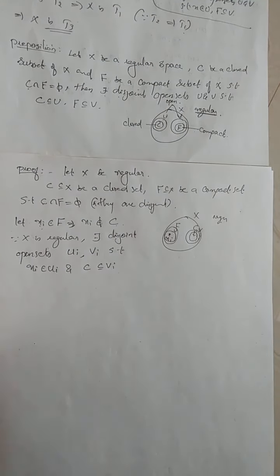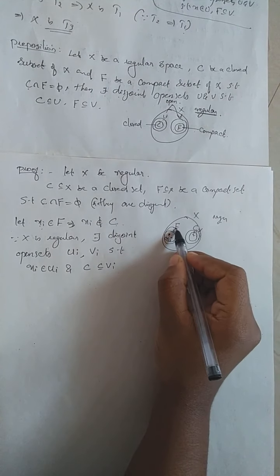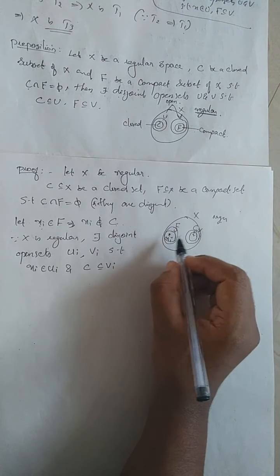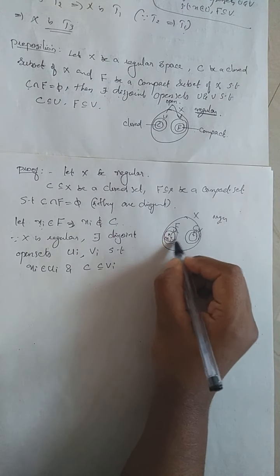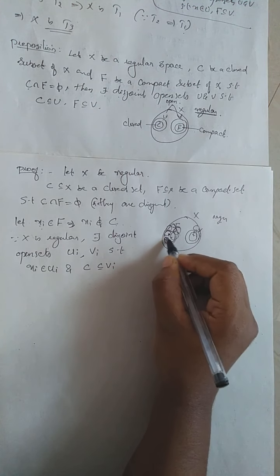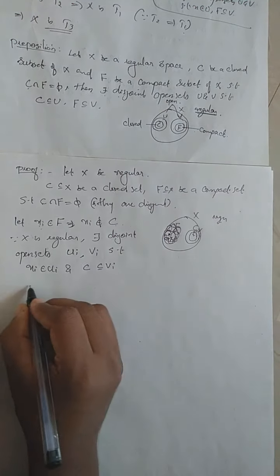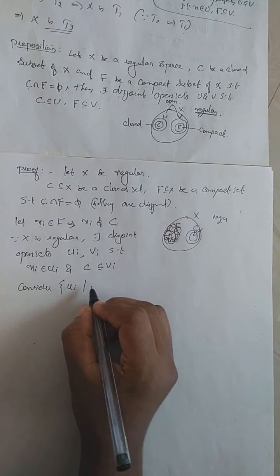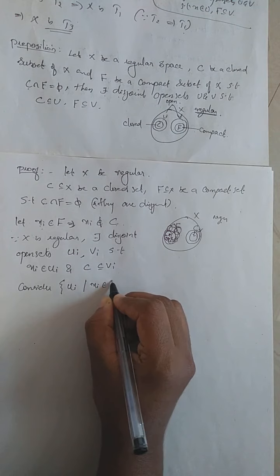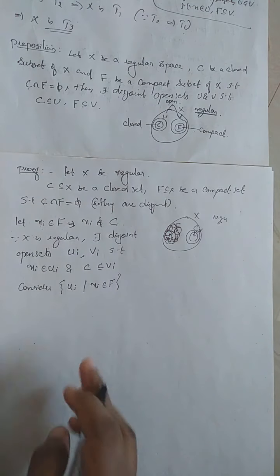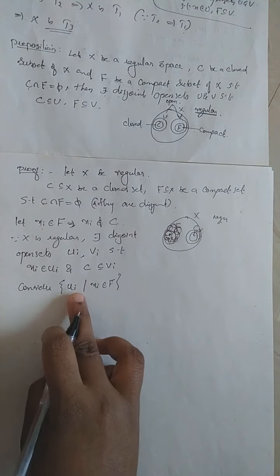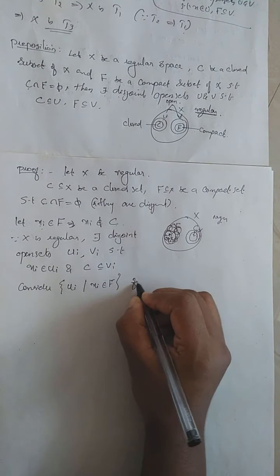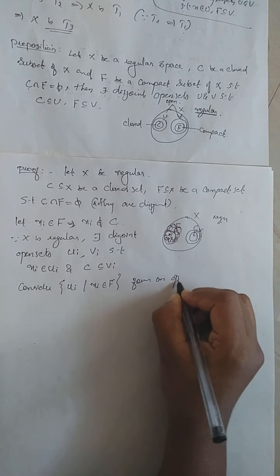So if we take a point Xi in our capital F, we get an open set containing that point in capital F, or in particular capital X. If we vary these points in capital F, we will get a number of open sets. Then consider the collection Ui, with Xi varying over capital F. Corresponding to each Xi in F, we get different open sets, so this collection forms an open cover of F.